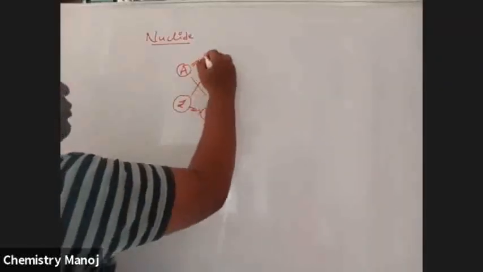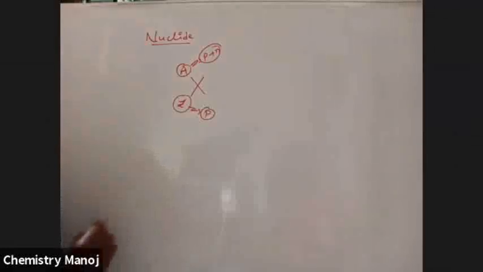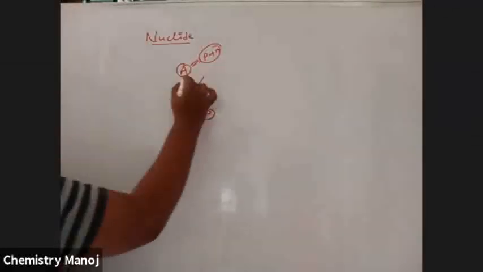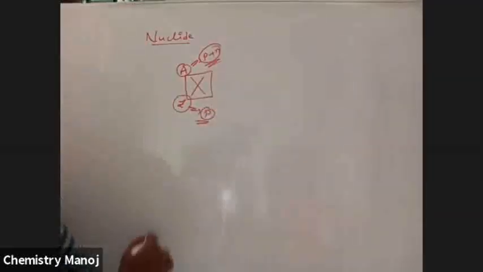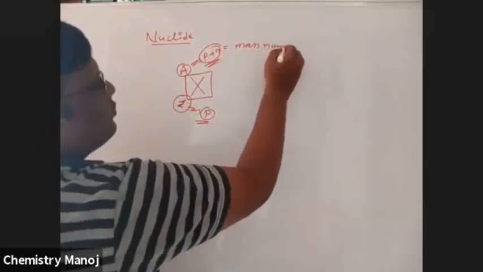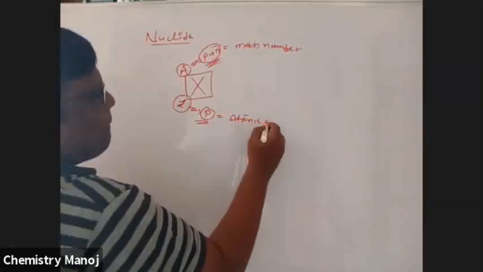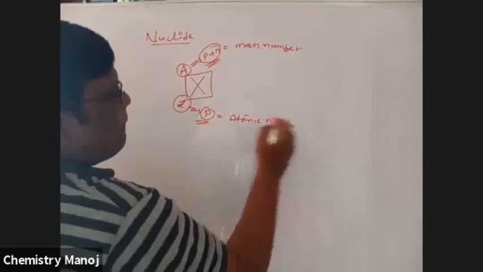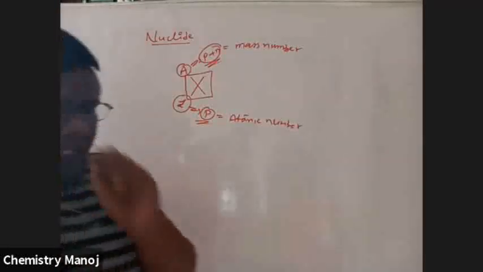A is equal to protons plus neutrons. So this is a nuclide, the element having this many protons, and protons plus neutrons gives the mass number. This is the atomic number.